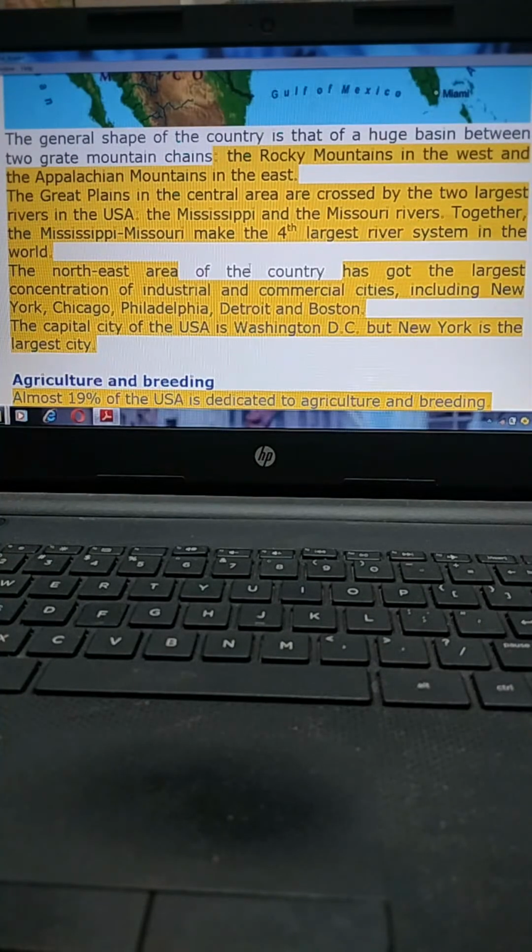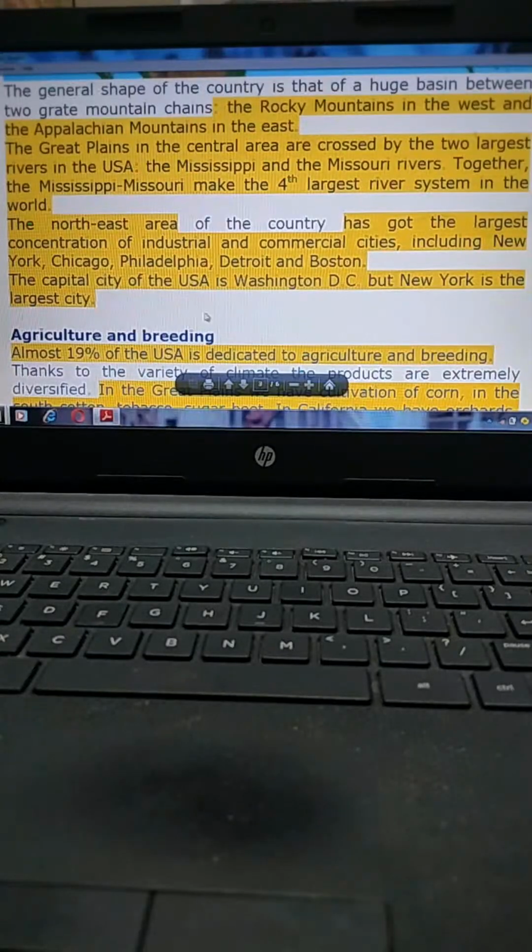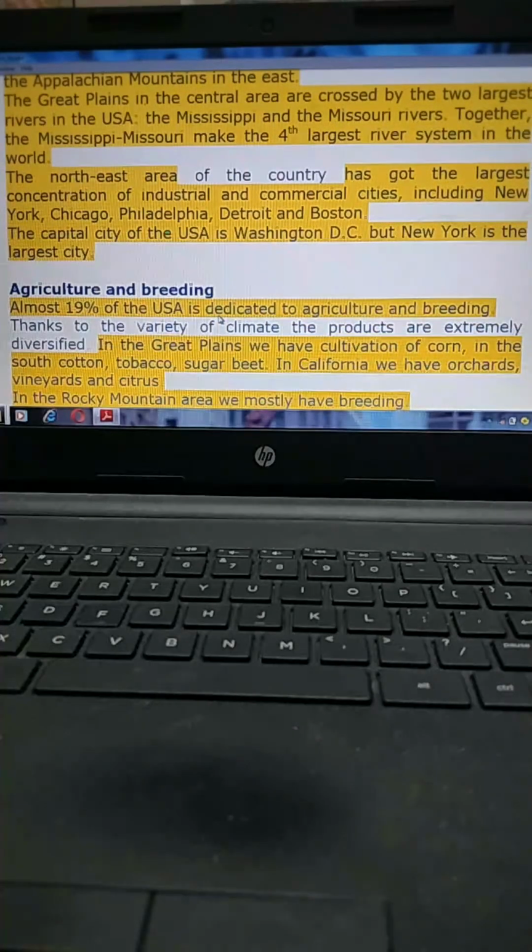The northeast area of the country has the largest concentration of industrial and commercial cities, including New York, Chicago, Philadelphia, Detroit, and Boston. The capital city of the USA is Washington, D.C., but New York is the largest city. Okay, next,